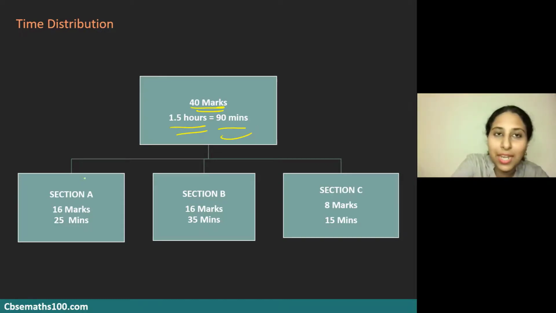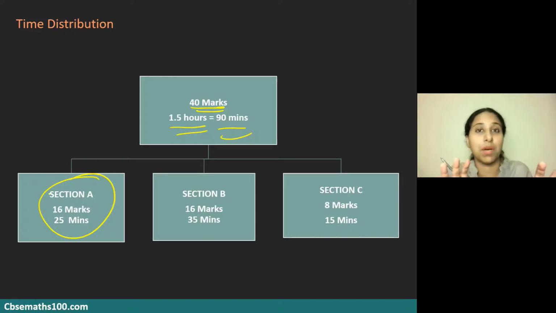Now, in section A, your goal is to get 16 marks out of the total 20 questions. I would advise for section A, being the easier section, try to keep a time limit of 25 minutes for yourself. So when you're attempting any sample paper, when you're practicing these sections, please try to stick to this time of 25 minutes to get 16 marks in this particular section. That way you can improve upon your speed.